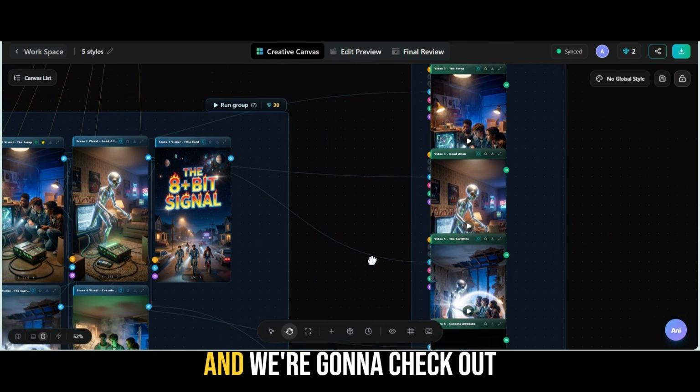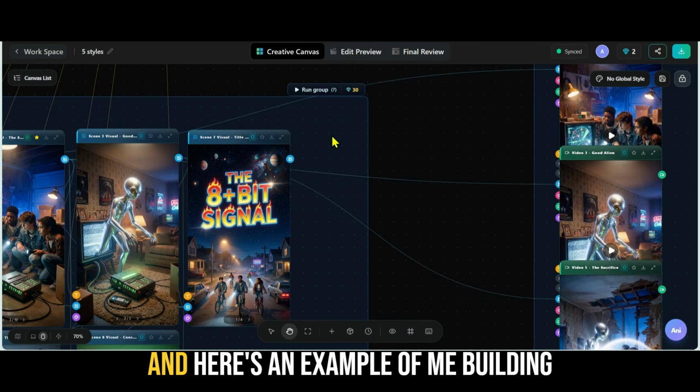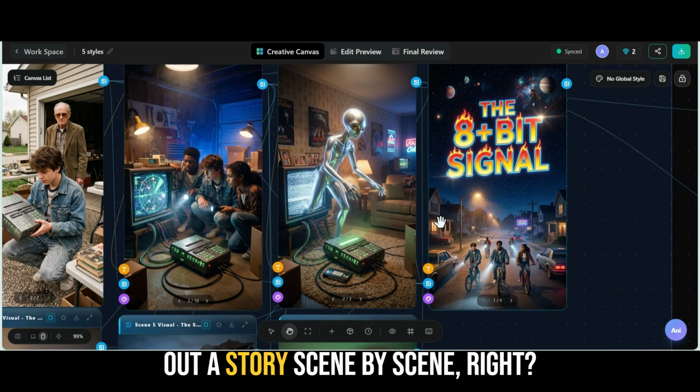I'm going to come over here and we're going to check out some of these projects. And here's an example of me building out a story scene by scene, right?